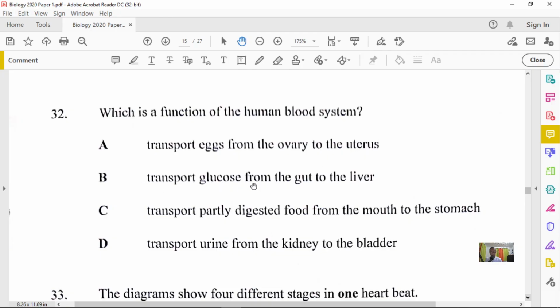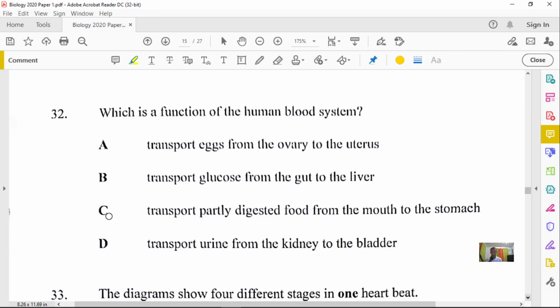B, to transport glucose from the gut to the liver, right? This is a very important function of the blood, because the small intestine is a part of the gut, where absorption is taking place. Glucose is absorbed there, then carried to the liver by the hepatic portal vein, which contains blood. So option B seems real good.